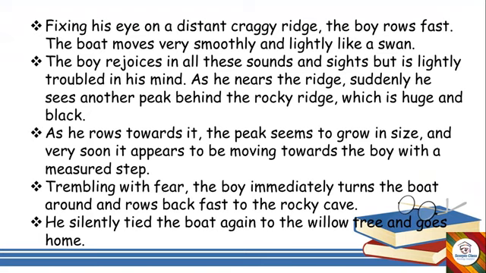Now craggy ridge is a rocky hilltop. You can say a small rocky hilltop, a narrow one, and he makes up his mind to reach towards that. So he rows the boat very fast. Now the boat is moving very smoothly and lightly like a swan. You might have seen how nicely and smoothly the swans swim in the water. In a similar way, the poet's boat is also moving.